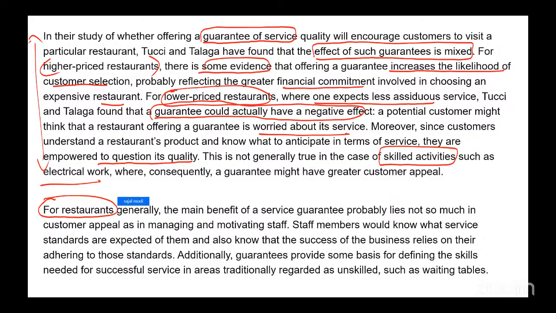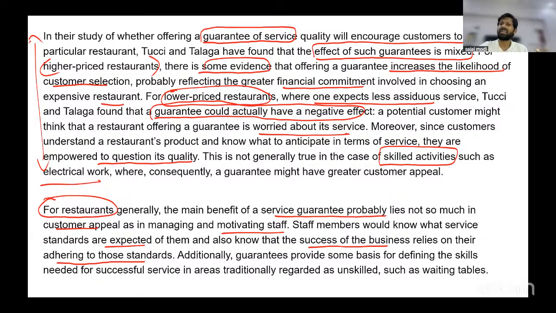Restaurants, generally, the main benefit of a service guarantee probably lies not so much in customer appeal, not so much in attracting customers, as in managing and motivating staff. Staff members would know what service standards are expected of them, also know that the success of the business relies on their adhering to those standards, right? So that service guarantee, it may not help in attracting a lot of customers, especially for a lower price restaurants, but it can have an internal impact.